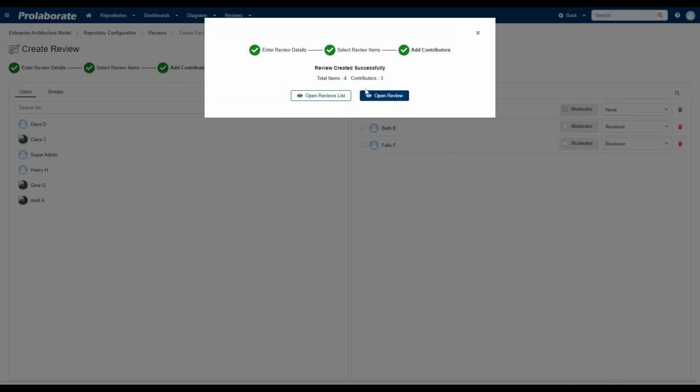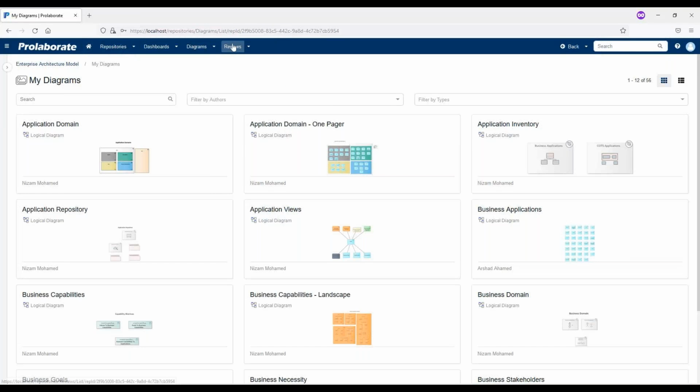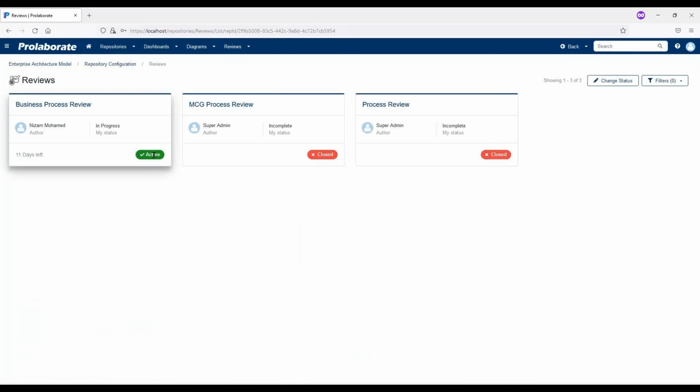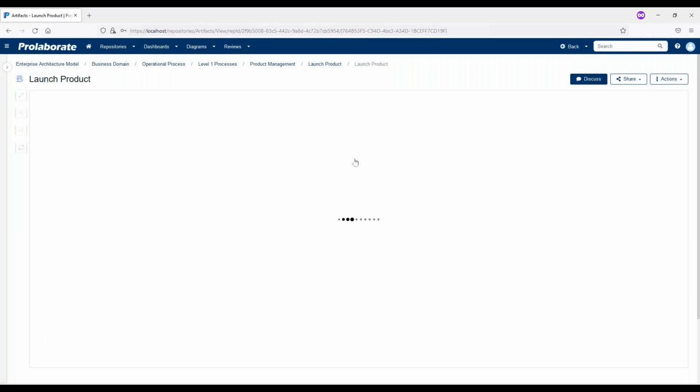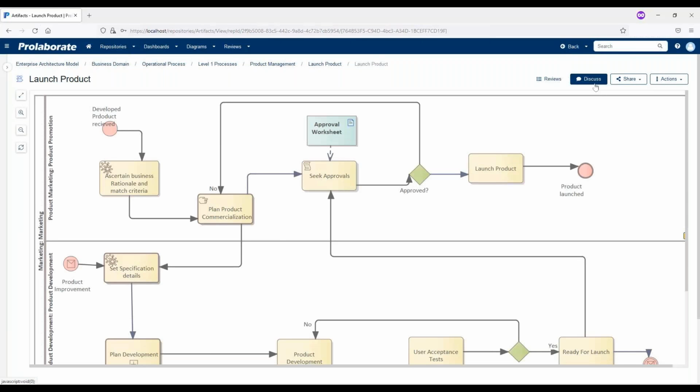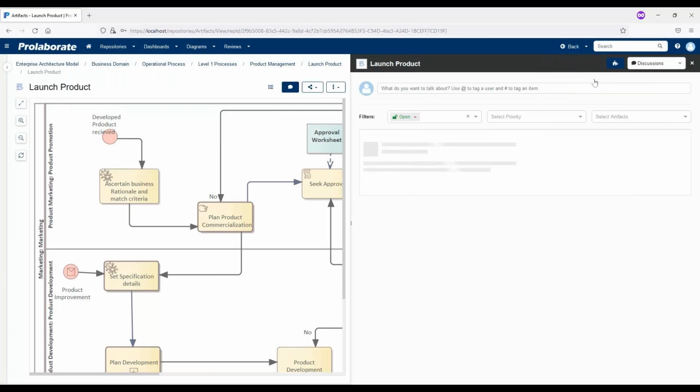And once we set up a review, as you know, emails will be sent to each of those reviewers so that they will be invited to collaborate. And the review dashboard has also been enhanced so that everything is offered to them in one page. So if you want to look at the diagrams in a thumbnail view or in a list view, both are offered to you in the first go. And if they want to explore further, it's just a click away from going to the actual diagram.